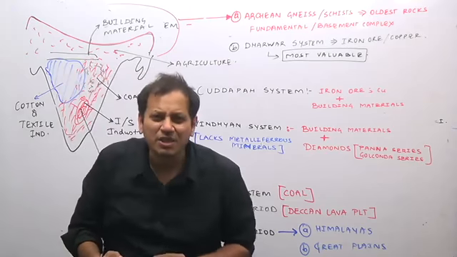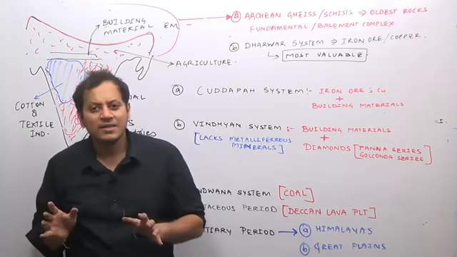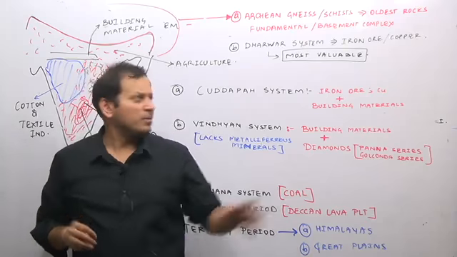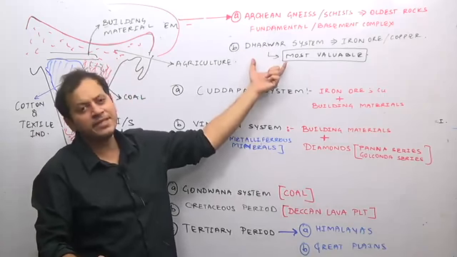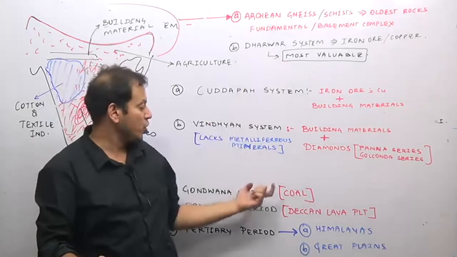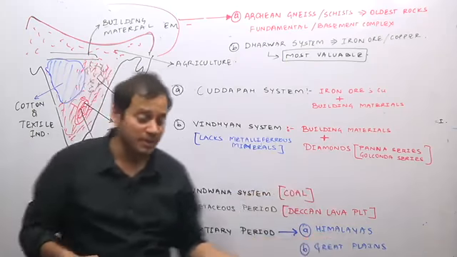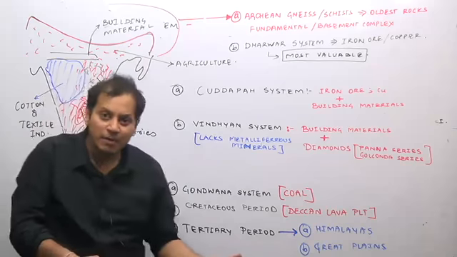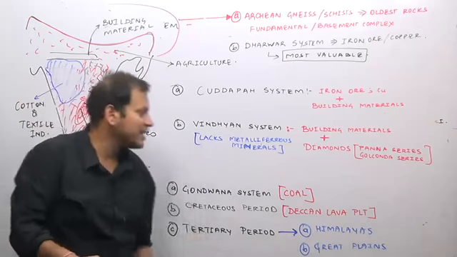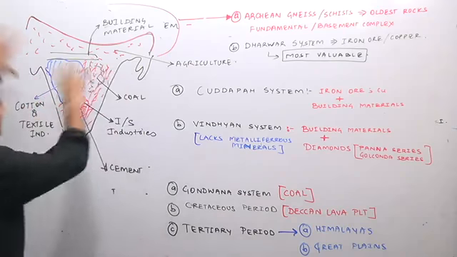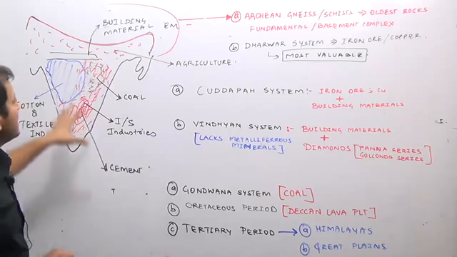Don't go too deep into the geology. Just remember the points. Archean rocks means the fundamental basement complex. Dharwar sediments are important for iron ore. Coal is the Gondwana system, which coincides with the Carboniferous period. In which period was the Deccan lava plateau formed? In the Cretaceous period. And in the Tertiary period we have the Himalayas and the Great Plains. Remember this, you can take a screenshot of this last part and see how the basic industries in India will be.